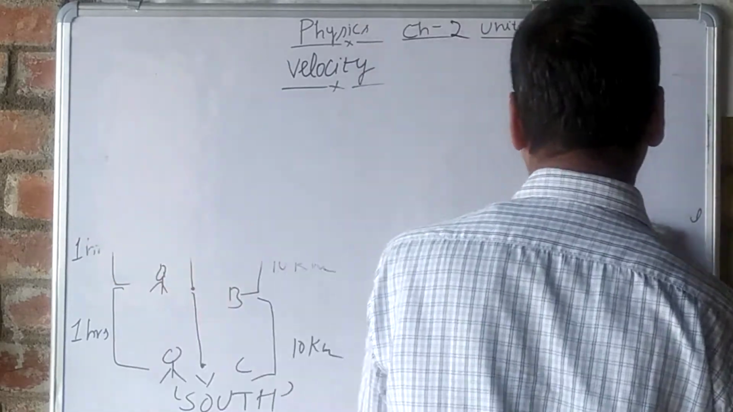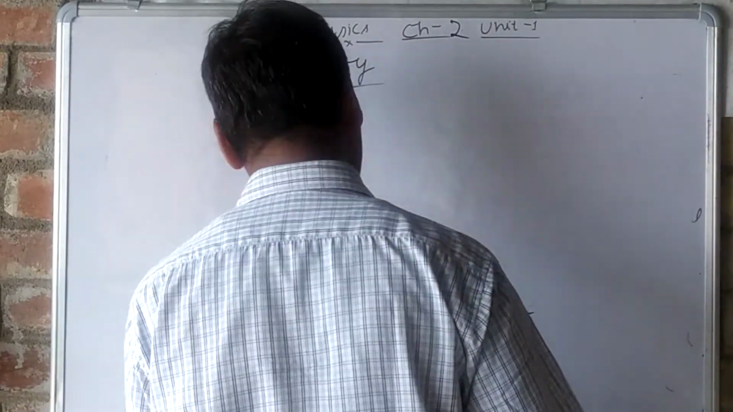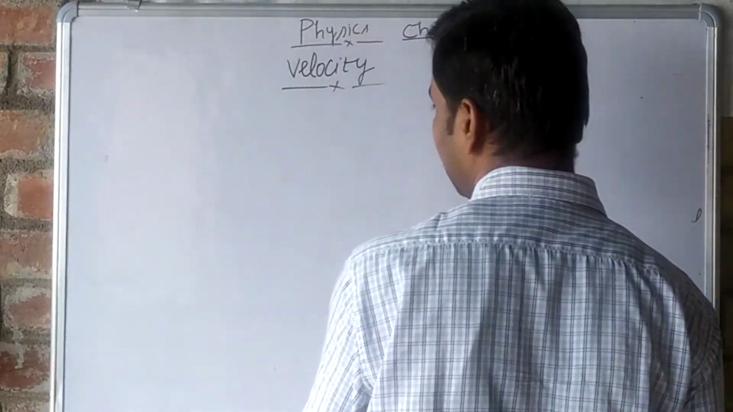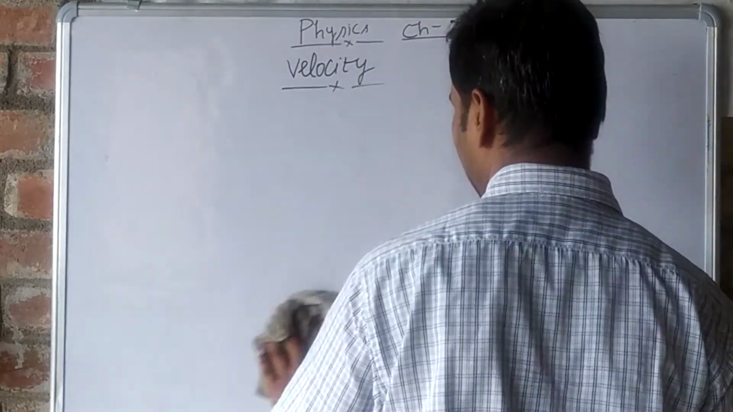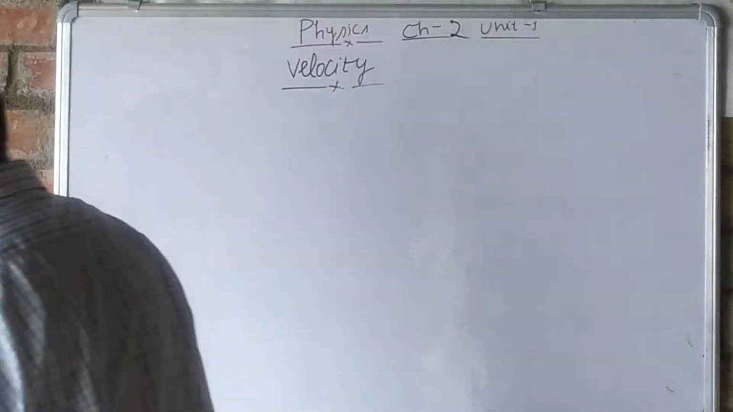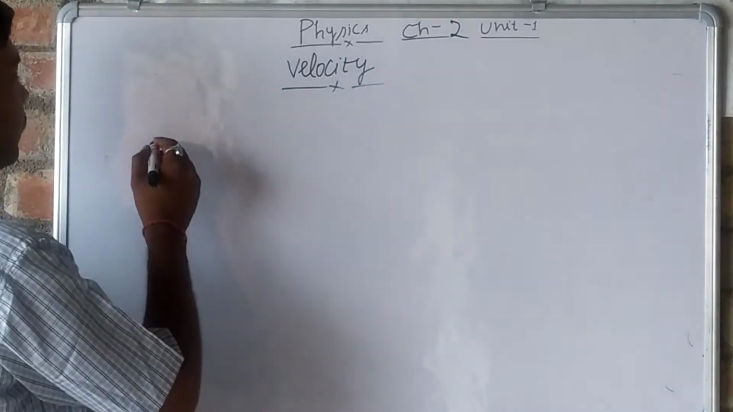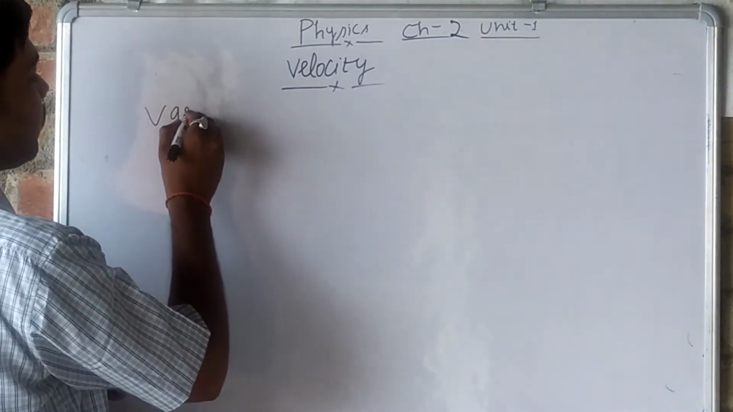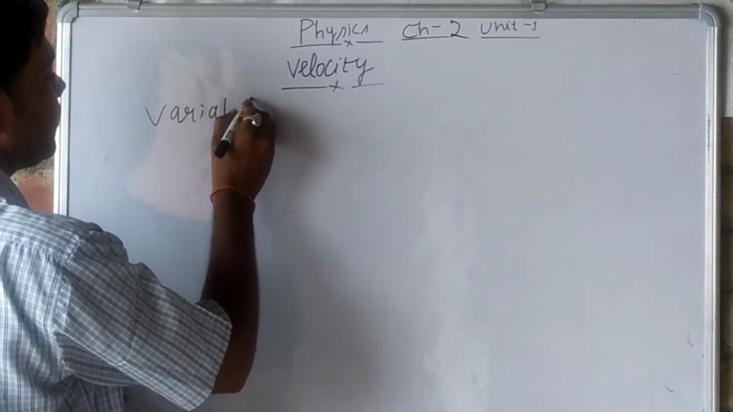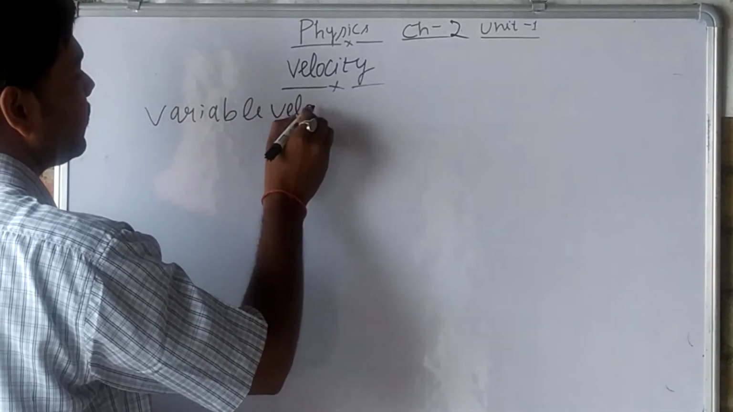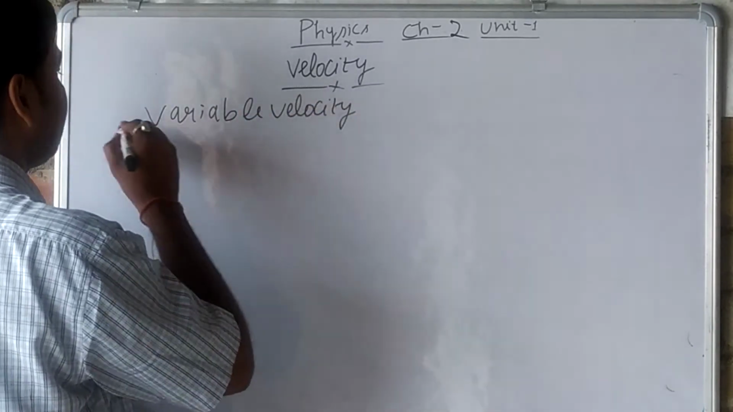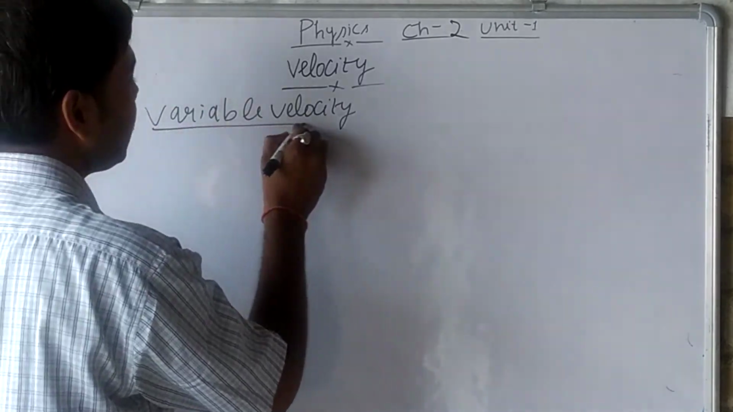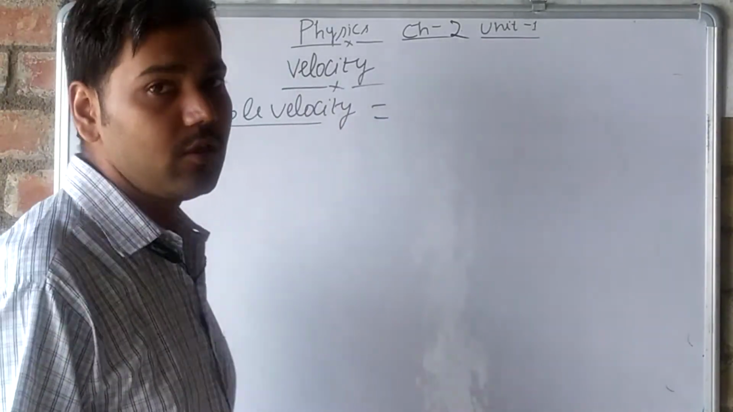Variable velocity. What is variable velocity? It is like non-uniform speed. There we used to say non-uniform speed, and here we say variable velocity. So variable velocity means what happens?